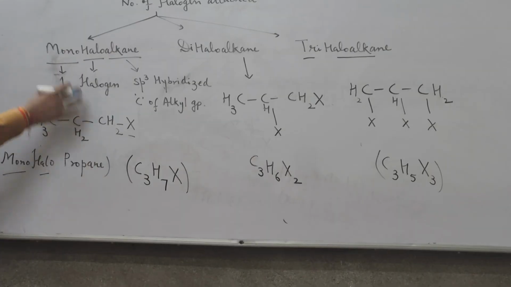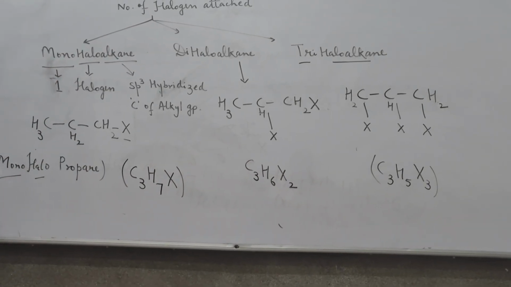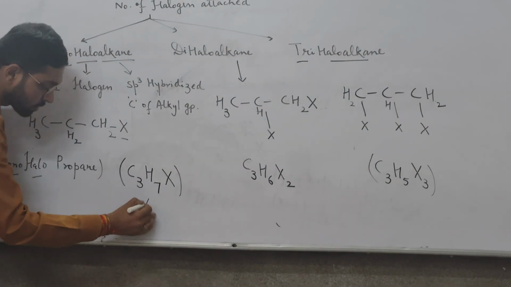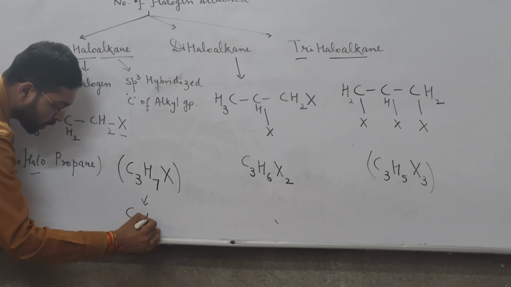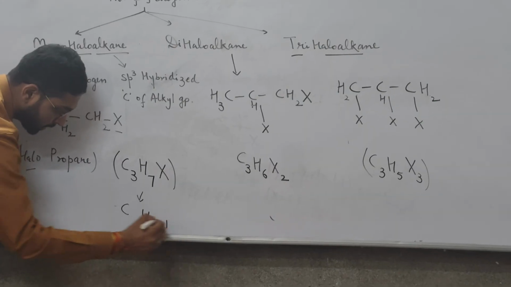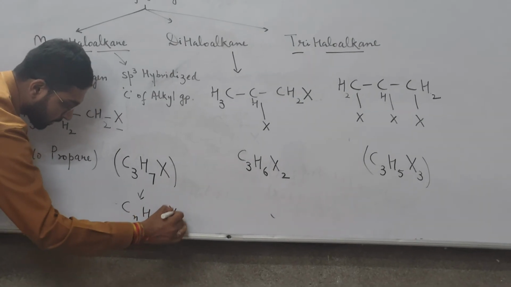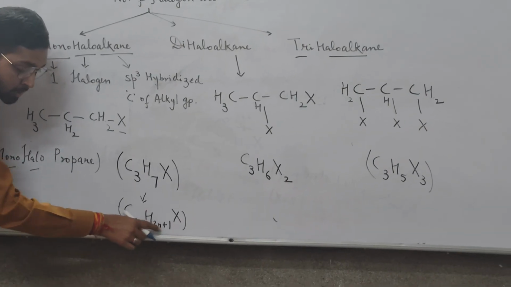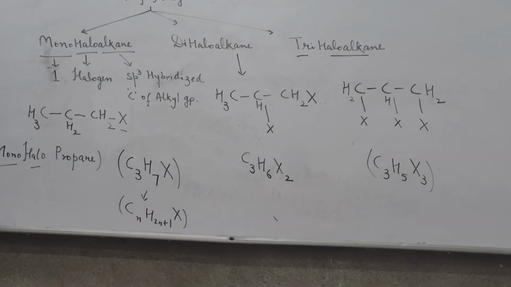So in the configuration of a monohaloalkane or simple haloalkane, the number of hydrogens is double plus 1 that of carbon, or the number of hydrogens is 1 more than twice the number of carbons.